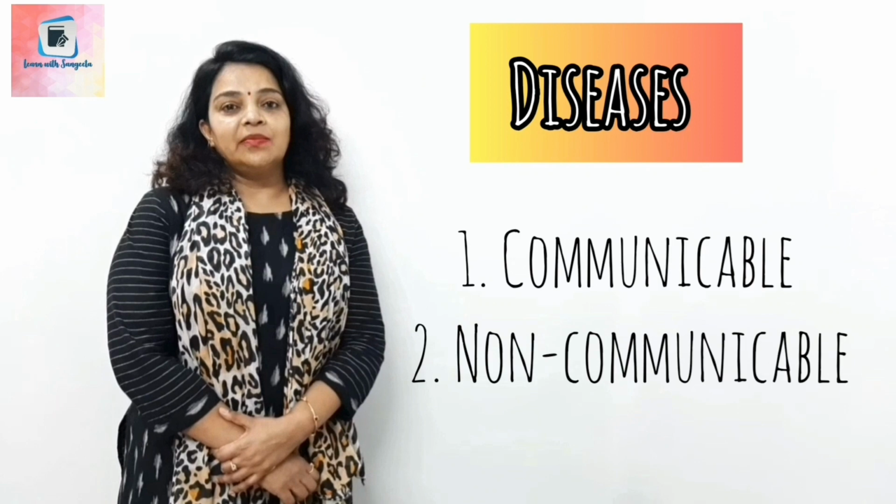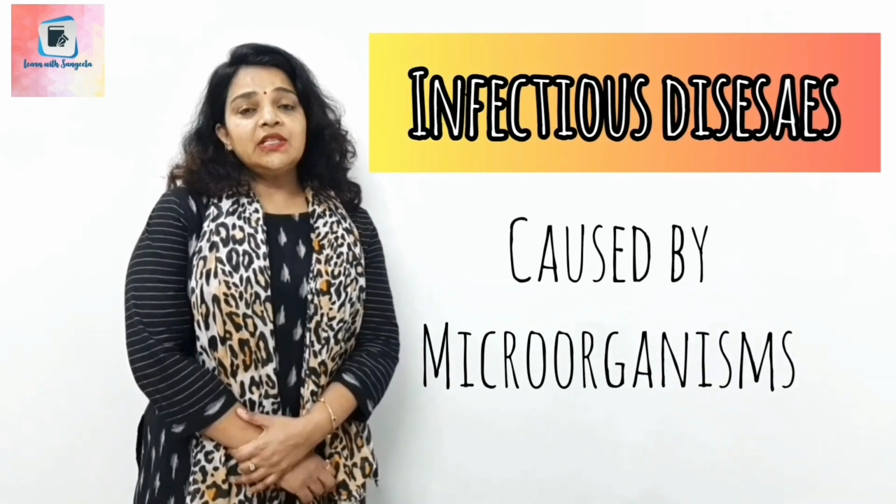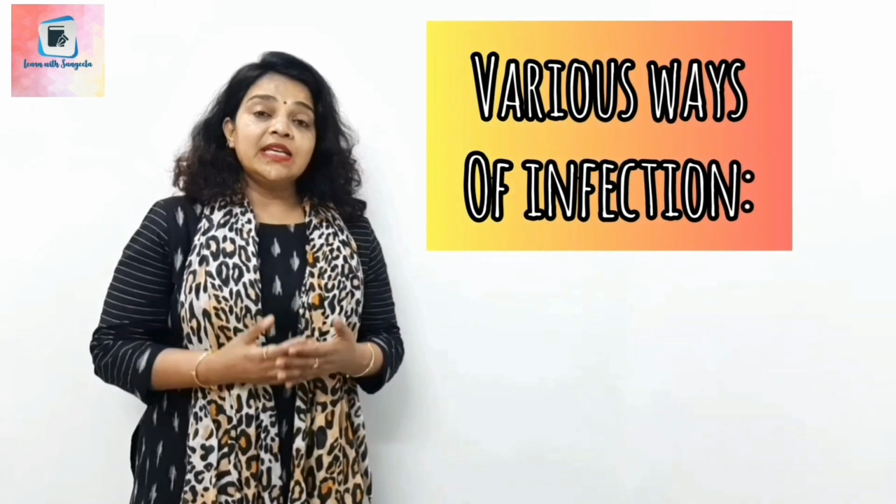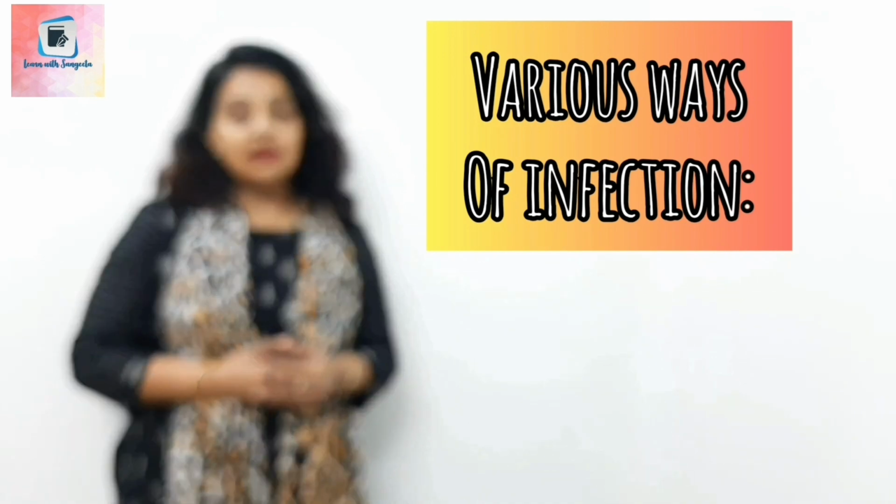Diseases are of two categories, communicable and non-communicable. Or we can also call them infectious or non-infectious diseases. Infectious diseases are caused by microorganisms. They can occur when a person comes in contact with an unhealthy person. There are various ways by which infectious disease can occur in our body.